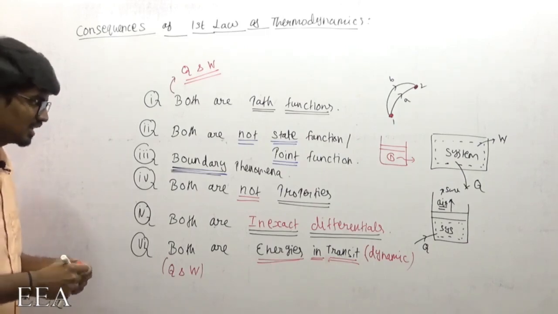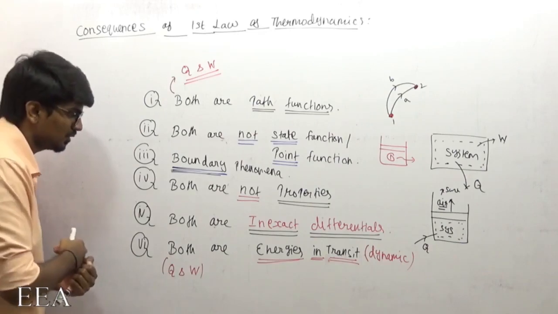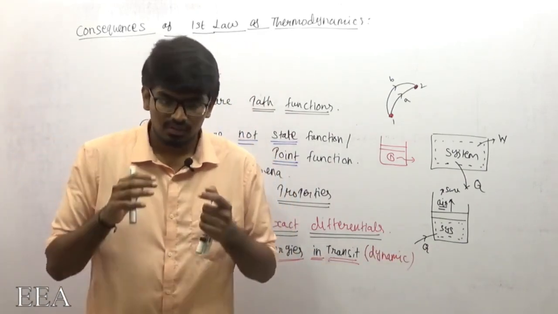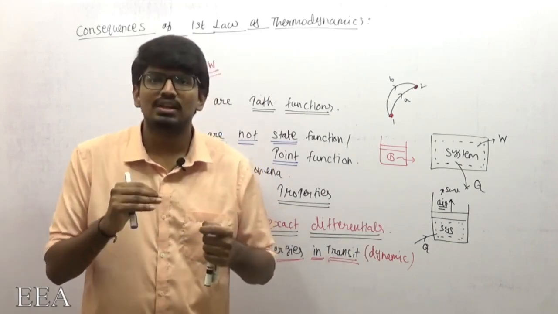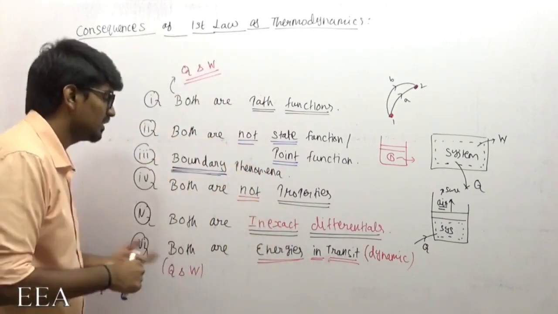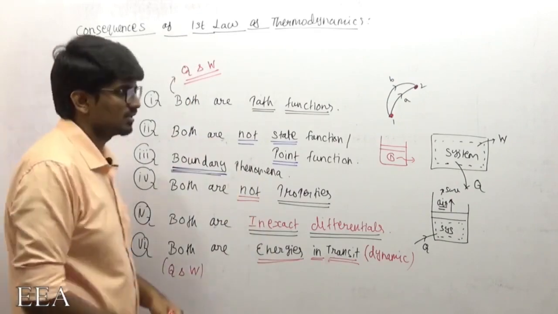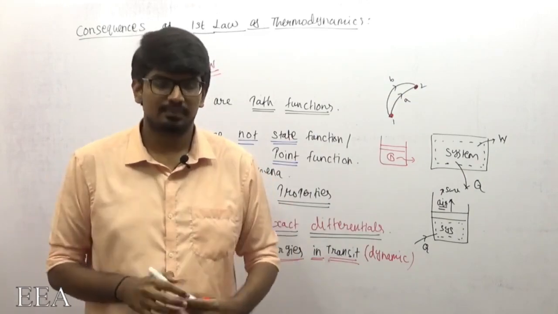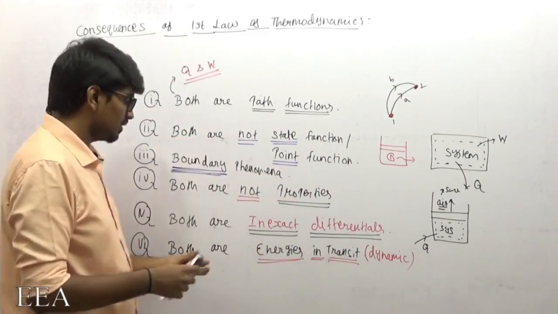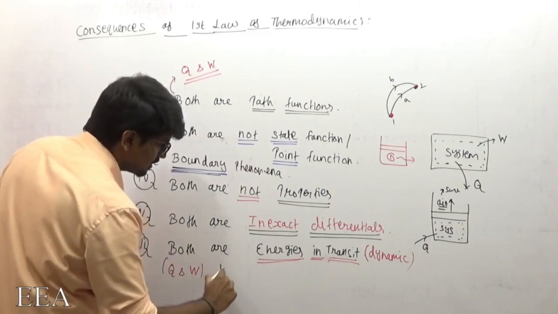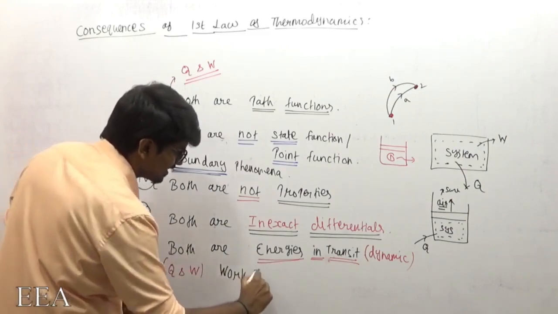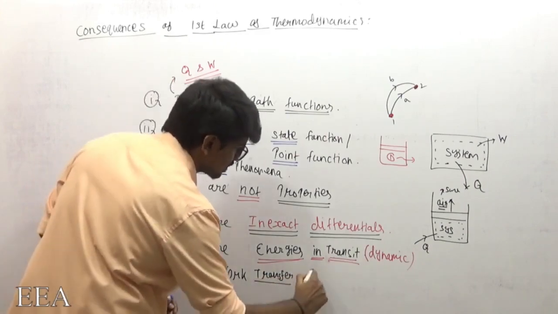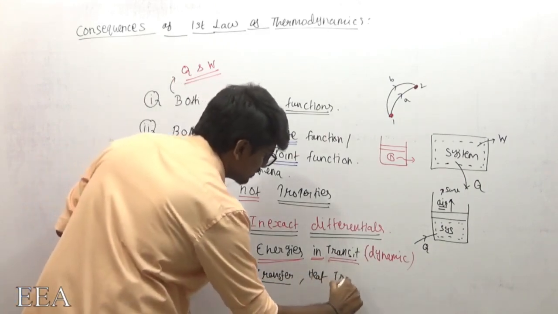What does it mean? As I was saying before, transit means when the process is happening. When the process is happening, only at that time will these energies have meaning, which means both heat transfer and work transfer. When it is at state 1 or state 2, it doesn't have any meaning. That is why most of the time we use work transfer and heat transfer.